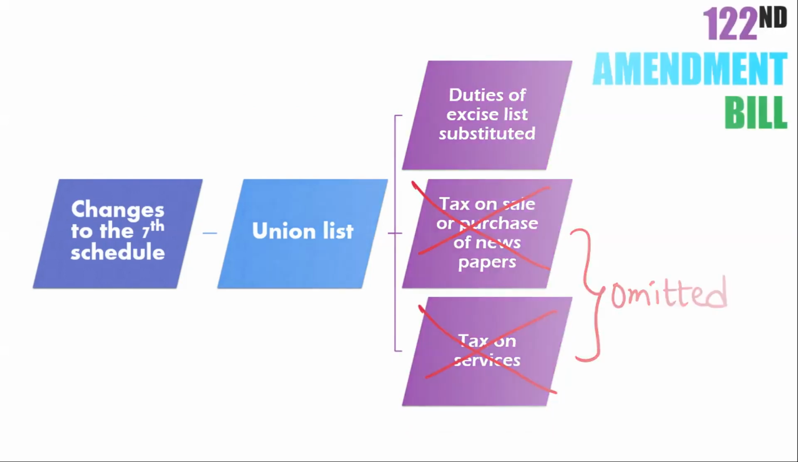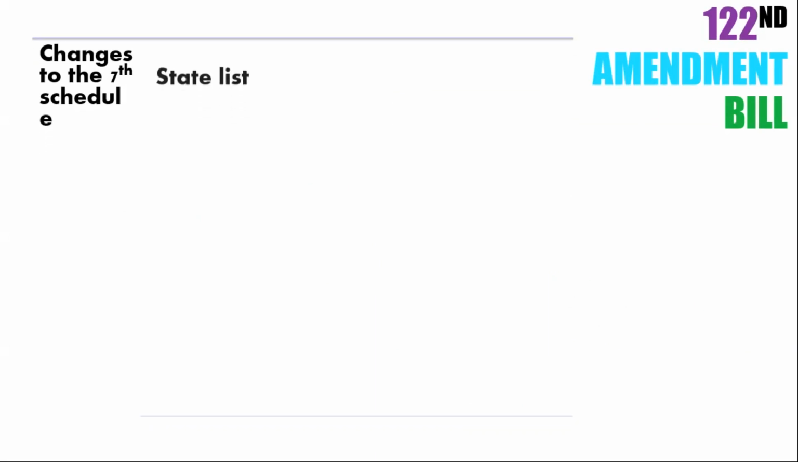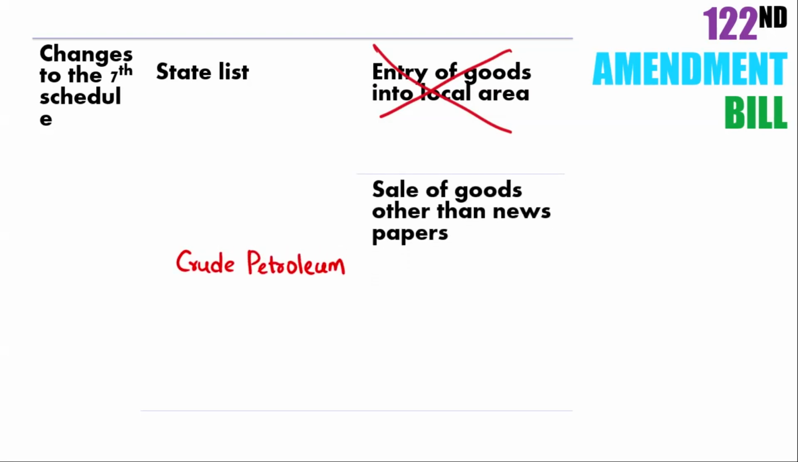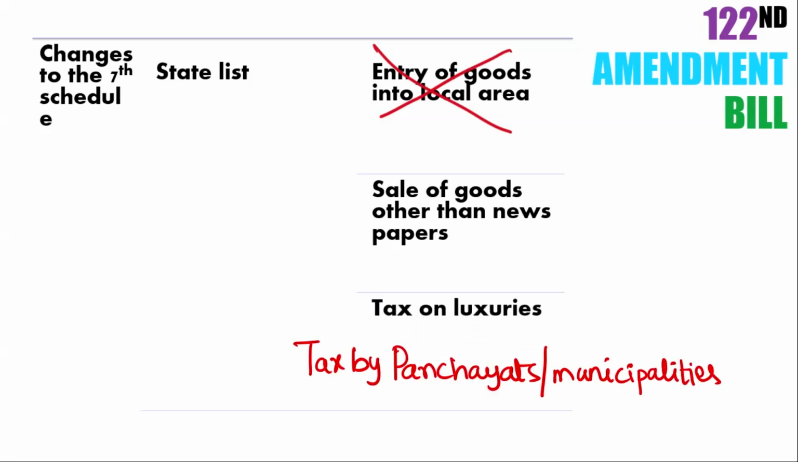In List 2, or the State list of the 7th Schedule, tax on entry of goods into a local area for consumption is eliminated. Tax on advertising is removed. Tax on sale of goods other than newspapers is replaced by a tax on the sale of crude petroleum, high-speed diesel, petrol, natural gas, aviation turbine fuel and alcoholic liquor for human consumption. Also, the tax on luxuries, amusements, gambling and entertainment is substituted by the tax on luxuries and entertainment imposed and collected by a panchayat or municipality or some district authorities.